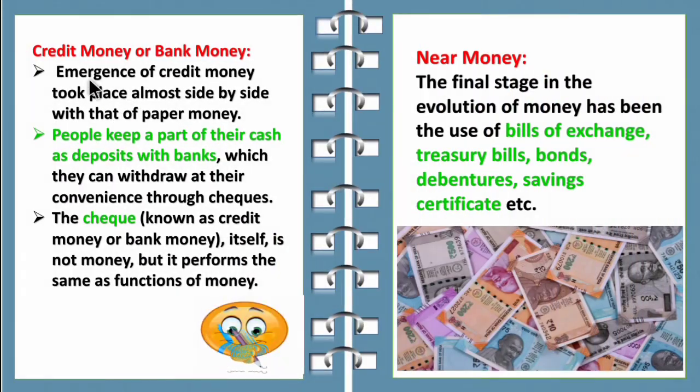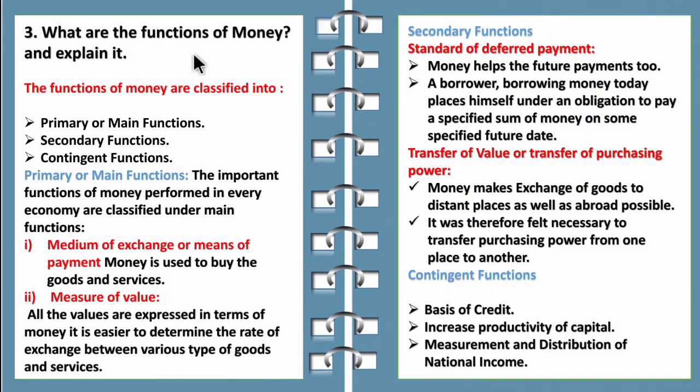So next, you have to explain the credit money or bank money. So the emergence of credit money took place side by side with the paper money. So the example of bank money is cheque. Then you have to explain about the near money. So the final stage in the evolution of money is near money. So examples are bills of exchange, treasury bills, bonds, debentures, saving certificate, etc. So children, if the question is asked like evolution of money, you have to explain from the commodity money till the near money.